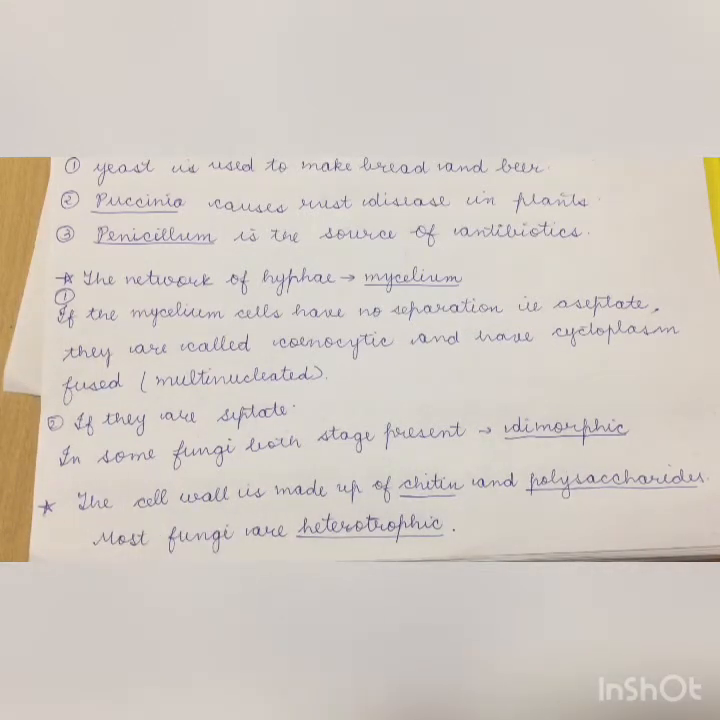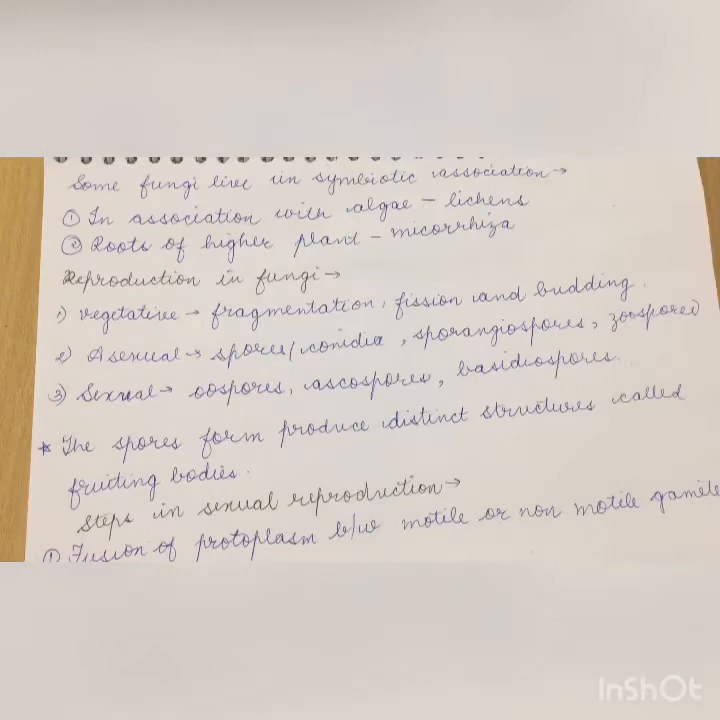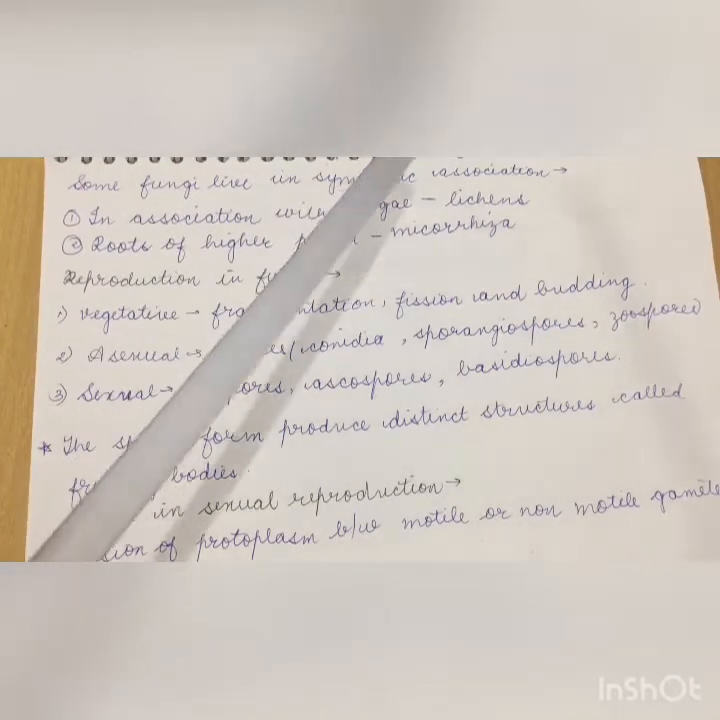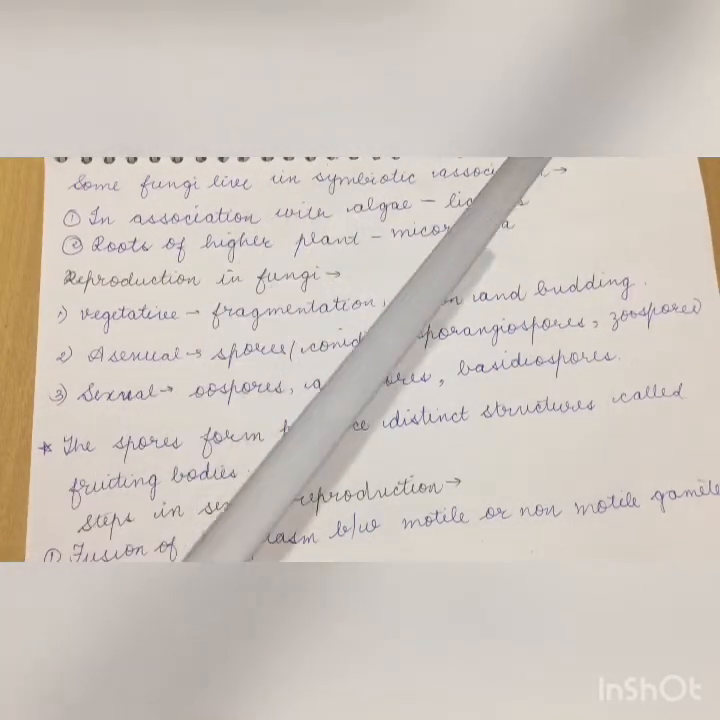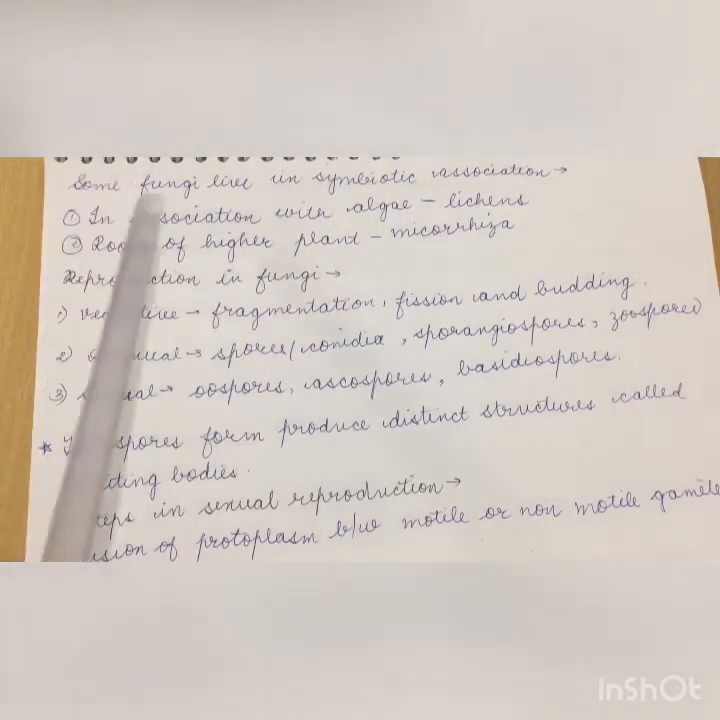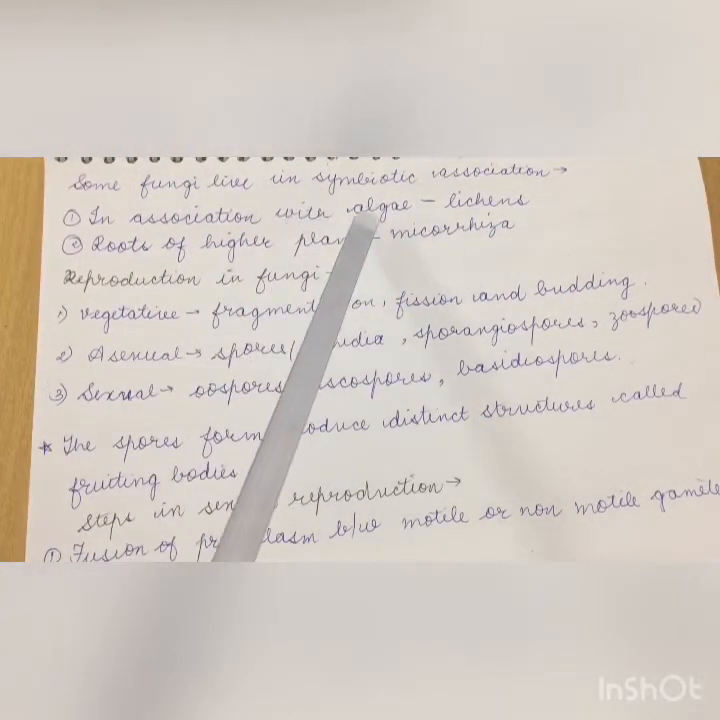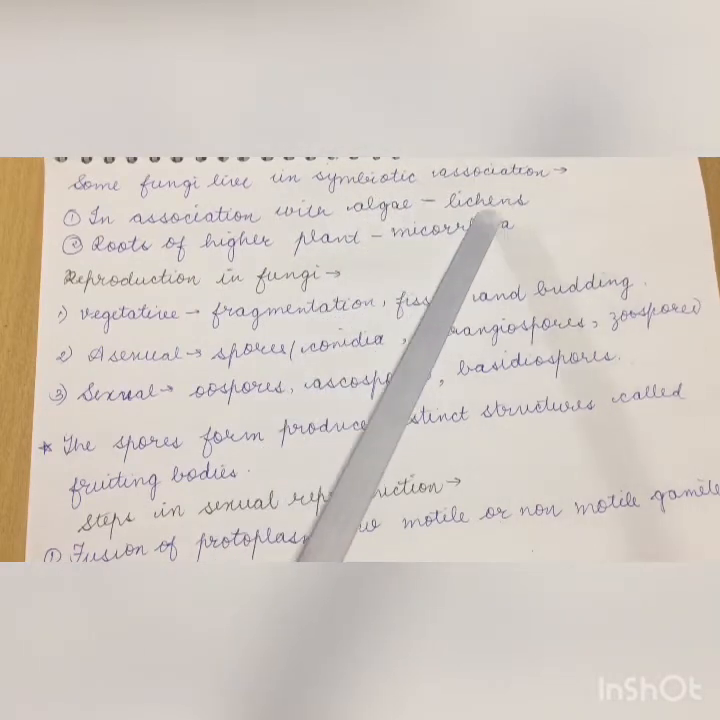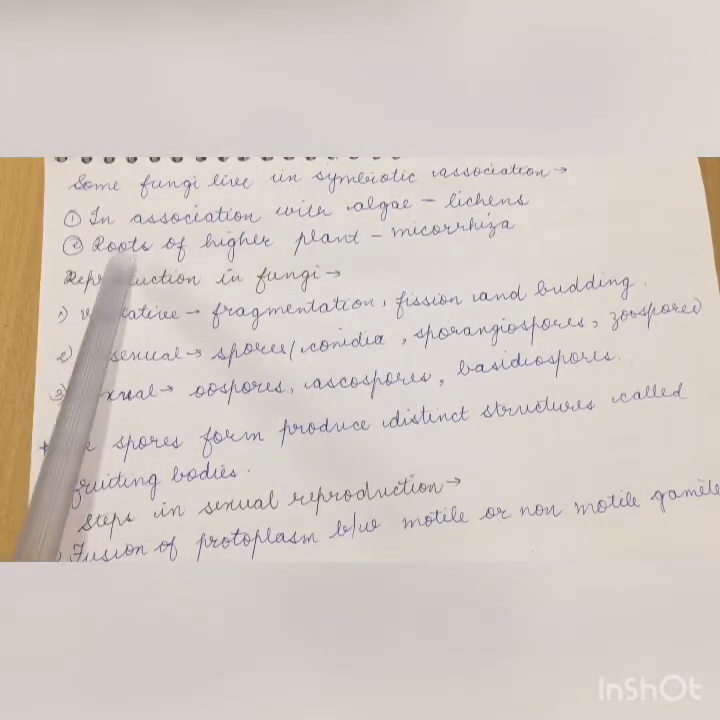Most fungi are heterotrophic in nature. That means they are not autotrophs, they depend on other organisms. Some fungi also live in symbiotic association, like lichens and mycorrhiza. If the fungus associates with algae, it is called lichen, and if the fungus associates with the roots of higher plants, it is called mycorrhiza.